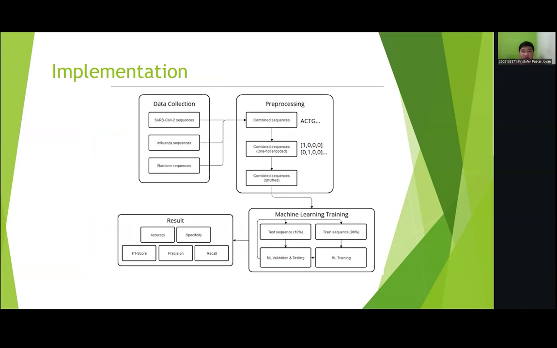This graph shows the implementation of our proposed machine learning algorithm. First, we collect samples from NCBI. Then we combine the samples together and encode them into one-hot vectors. The samples are then shuffled before being fed into the machine learning algorithm. We use a tenfold cross-validation scheme to train the algorithm. In each fold, 90% of the sequences are used for training, while the remaining 10% are used for validation. We then record the performance of the machine learning algorithm using the aforementioned 5 metrics.